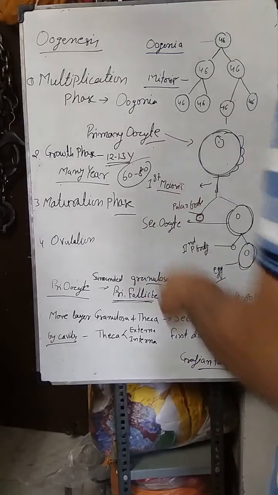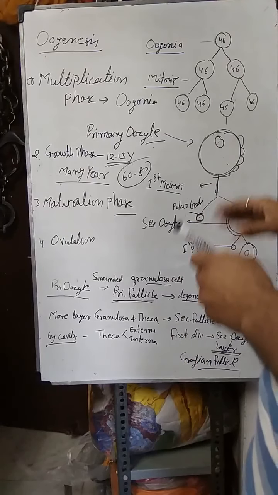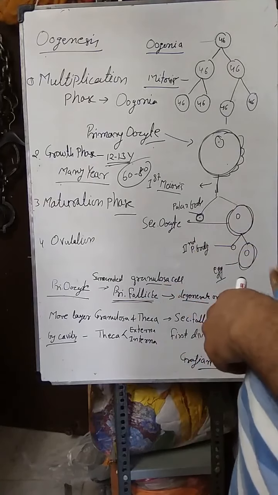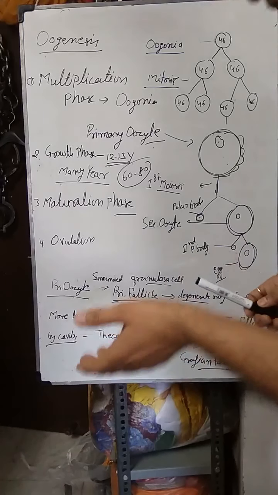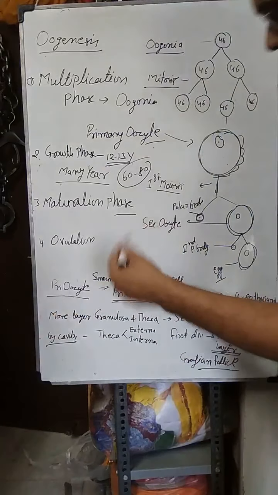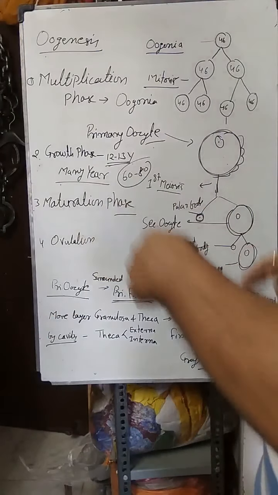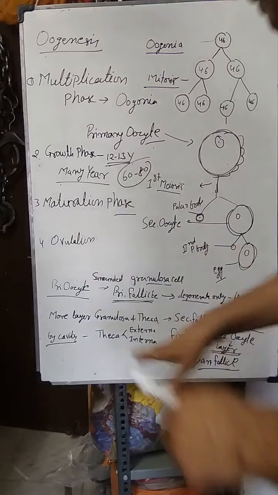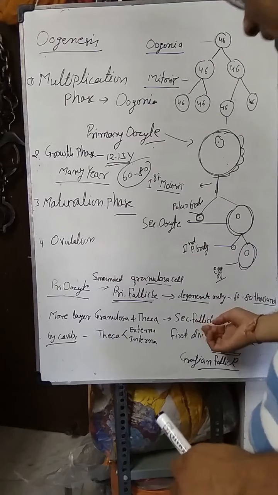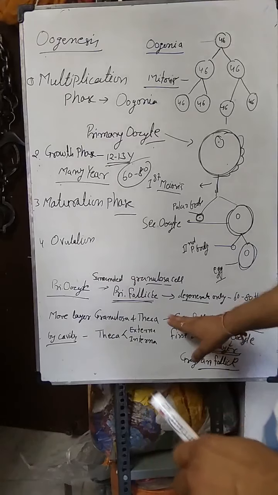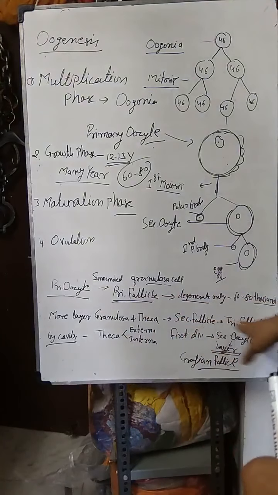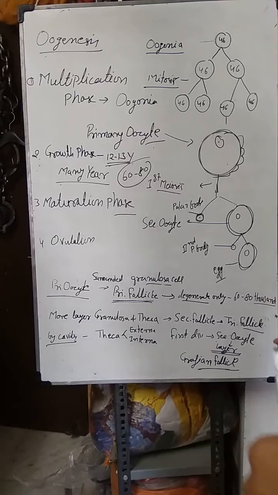Again, during this phase, we can say after birth, 12 to 13 years, many primary follicles degenerate. Only 60 to 80,000 primary follicles will remain. And then during puberty, many layers will again be formed just outside the granulosa, that is granulosa and theca cells, due to which it is converted into secondary follicles. Primary follicles convert into secondary follicles, and again that secondary follicle converts into tertiary follicles by the formation of a cavity.